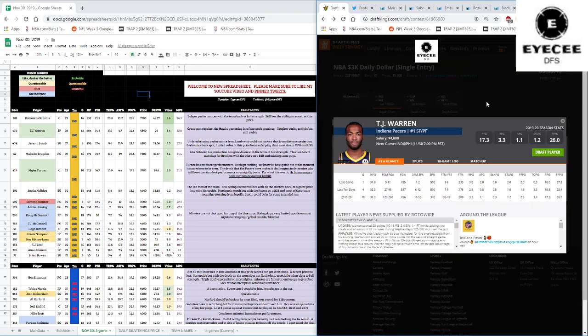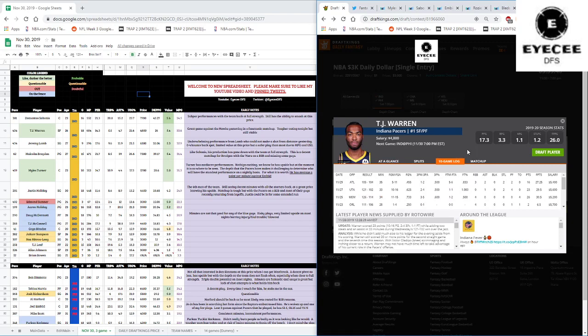I like both TJ Warren and Miles Turner based on their ownerships here. They're both very viable plays, even if the matchup is a little bit tougher. TJ Warren in particular at $4,800, a $600 price discount from the other day, is a very viable play at this price. He's more than capable of going out there and getting it done, if he's going to be taking double-digit shot attempts, and I have no problem with TJ Warren.